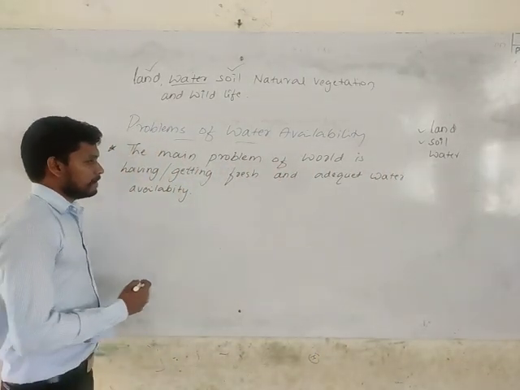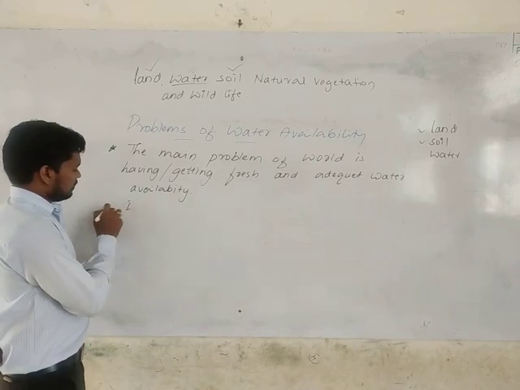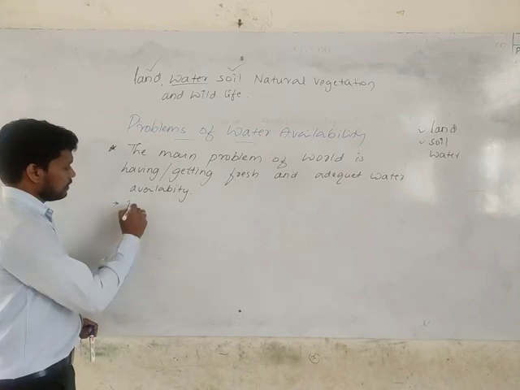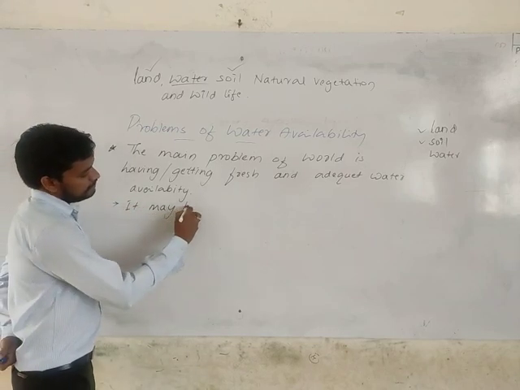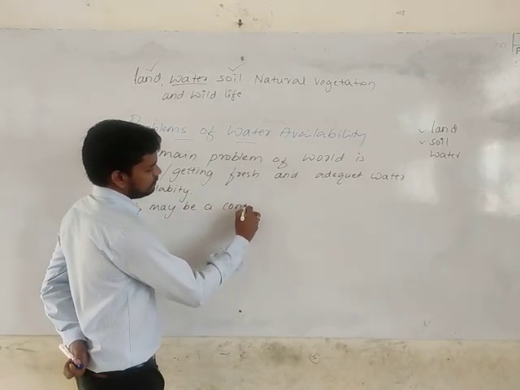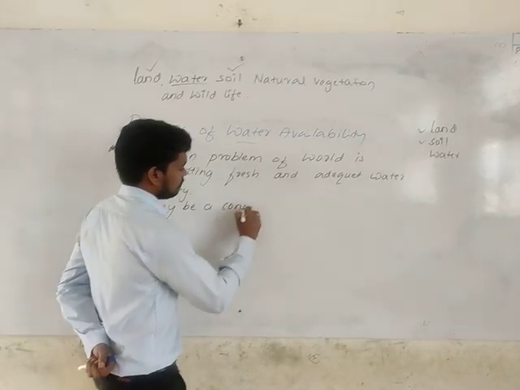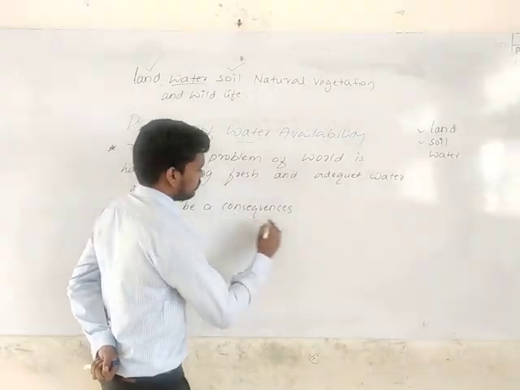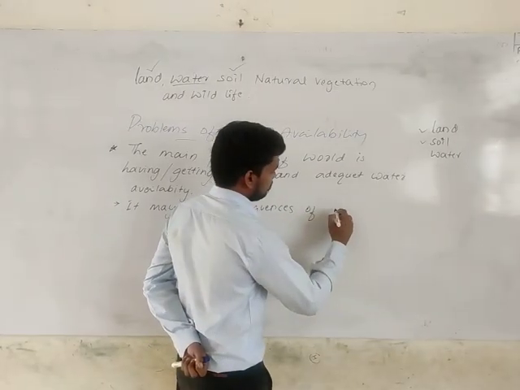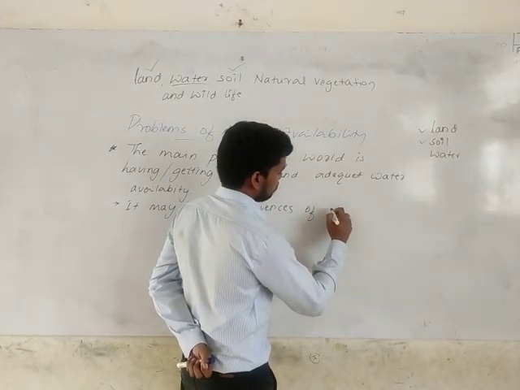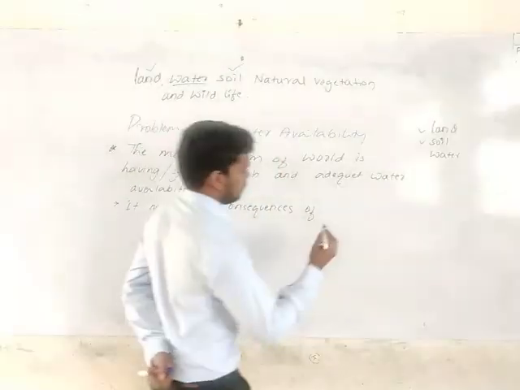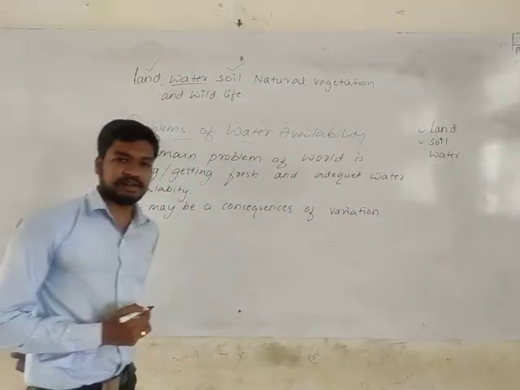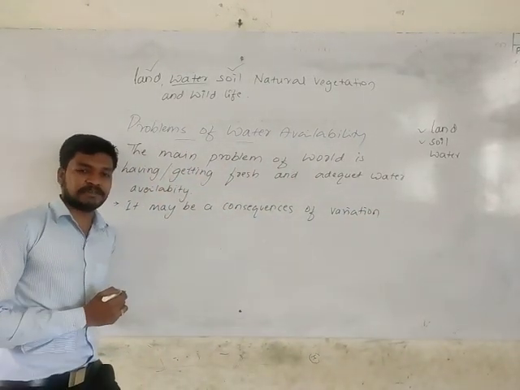What are the consequences? Seasonally and annually we have variation in precipitation.